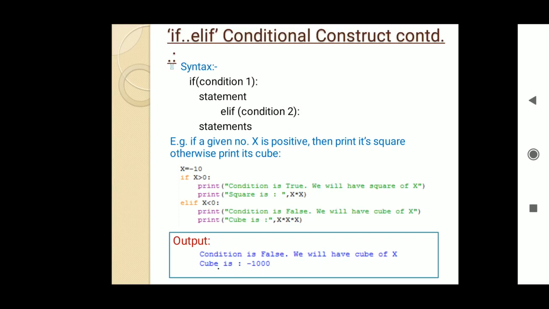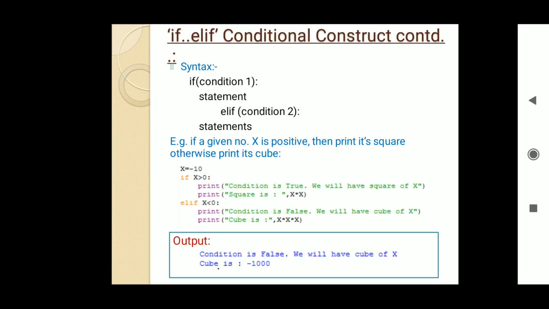If you can just see the example, there is a little problem in the syntax with the indentation, and indentation is very much important in the Python language. Therefore, if you can see the example given below, here we are declaring a variable x whose value is -10, and giving the first condition: whether the number x is positive, then we are printing its cube.